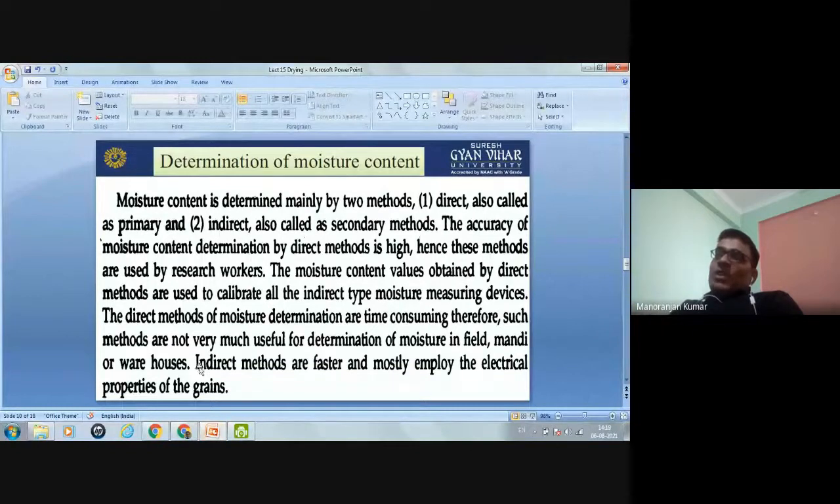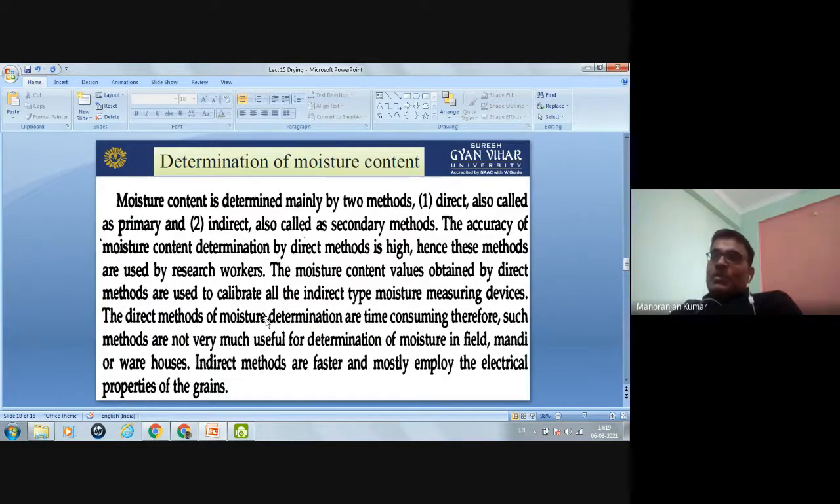The accuracy of moisture content determination by direct method is high. Hence, these methods are used by the research workers. The moisture content values obtained by direct methods are used to calibrate all the indirect type moisture measuring devices. The direct methods of moisture determination are time consuming. Therefore, such methods are not very useful for determination of moisture in the field, mandi, or warehouses.